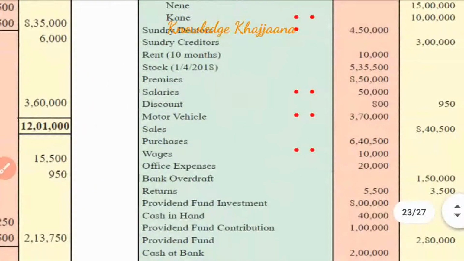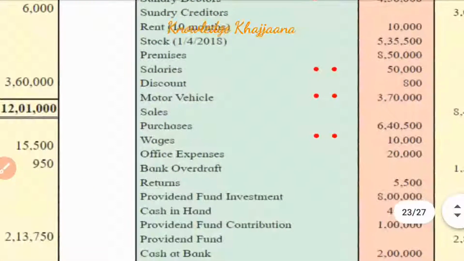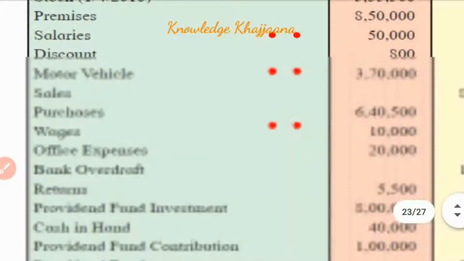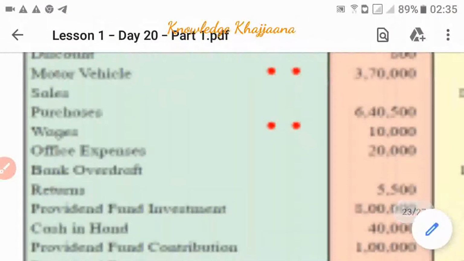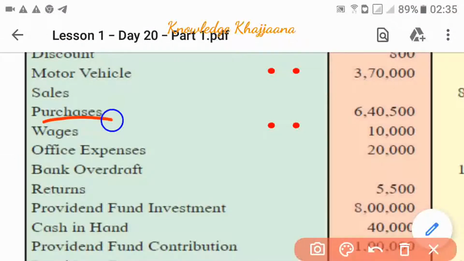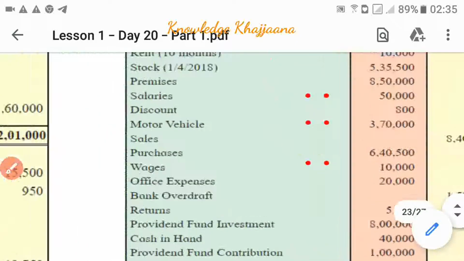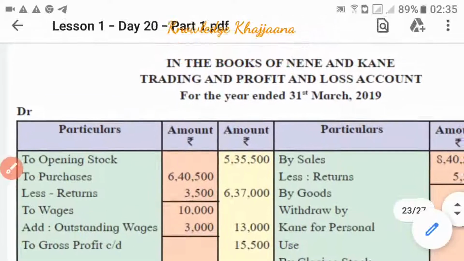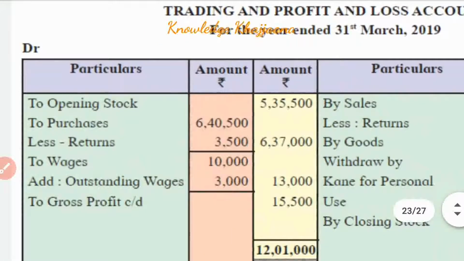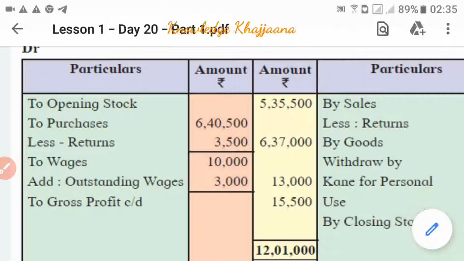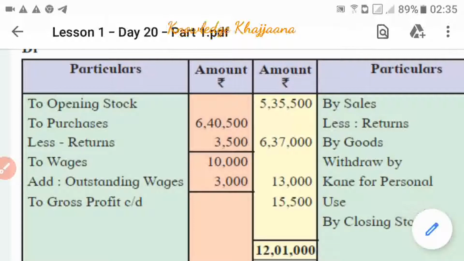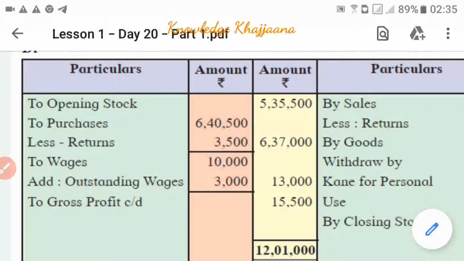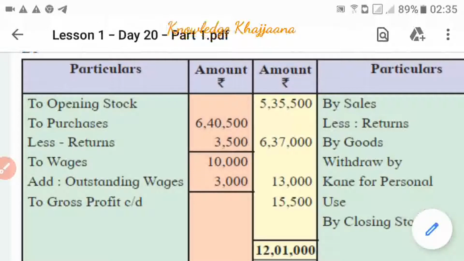Next, purchases amounting to rupees 6,40,500. Purchases are recorded on the trading account debit side. So on the trading account debit side, purchases rupees 6,40,500, in the inner column, because there can be an adjustment for purchase return.